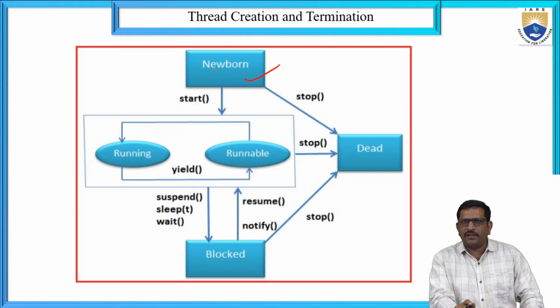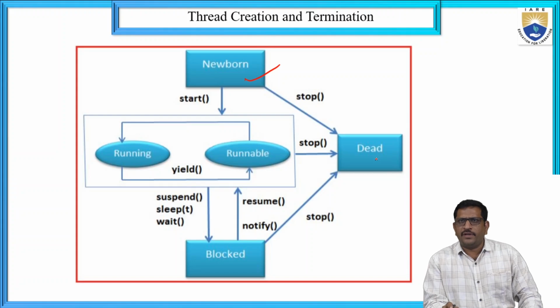After creating the thread, we can run the thread by using the runnable state. The number of states in a thread life cycle are: newborn, runnable, running, blocked state, and dead or stopped state.